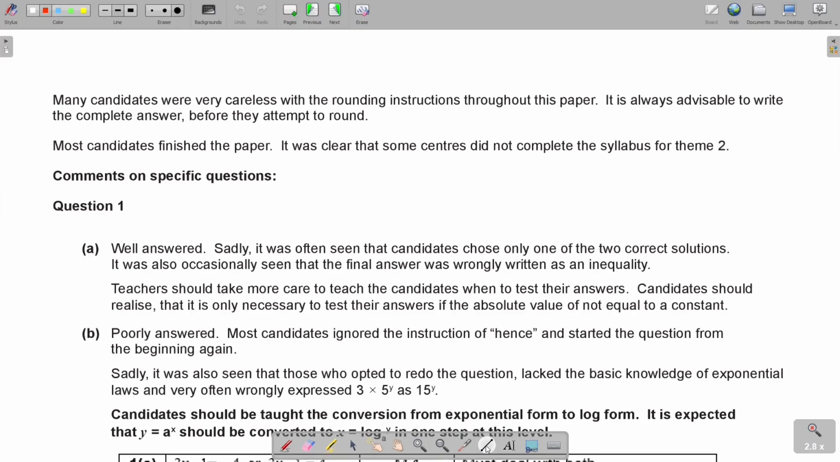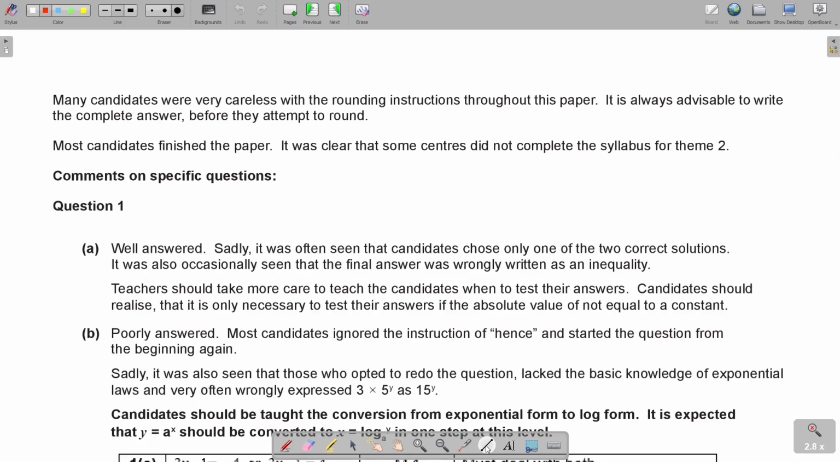Most candidates finished the paper. Oh, this is very good news. It was clear that some centers did not complete the syllabus for theme 2. So a lot of emphasis is focused on part 1 and maybe not on part 2. I know it's very challenging and the time is very short, but especially for the learners, put in extra hours. Make sure that you also conquer part 2, theme 2.